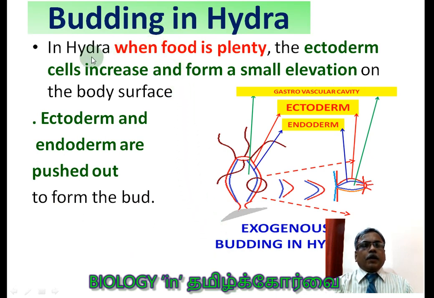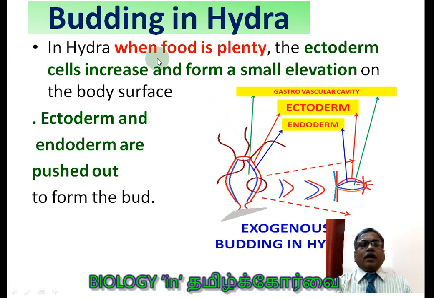Budding in Hydra continues. In Hydra, when food is plenty, here also you have to remind yourself that you should remember this concept for a 1-mark question, because one question can be asked.